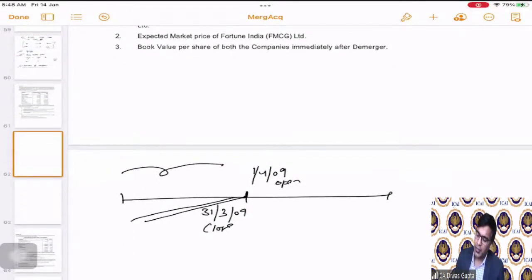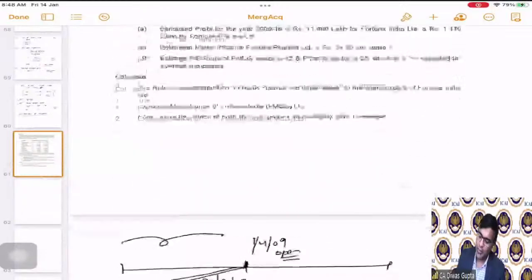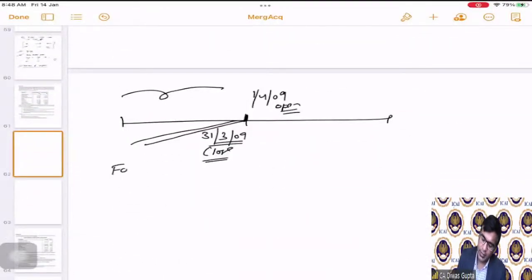Now, for 1/4/2009, the opening balance is here, and for 31st of March 2009, the closing balances are here. So what I'm trying to say is that up till 31st of March 2009, the close of business, they are running with a company named Fortune India Limited with a consolidated business.